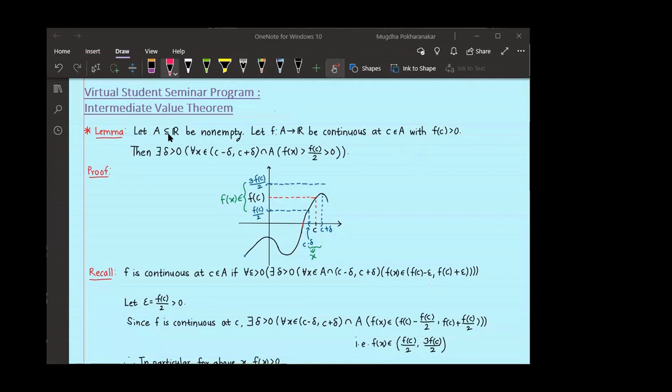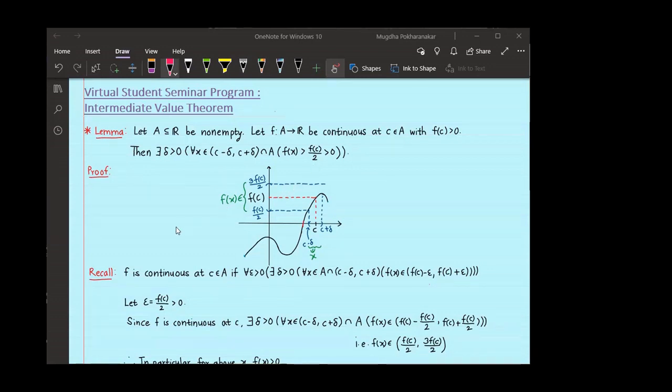Suppose A is a non-empty subset of R and f is a function from A to R, which is continuous at C, a point in A. And C has the property that f of C is greater than 0. Then my claim is that there exists a delta greater than 0 such that given any x in (C minus delta, C plus delta) which is in A, then f of x is greater than 0. And more strongly, I can say that f of x is greater than f of C by 2, which is a fixed positive real number.